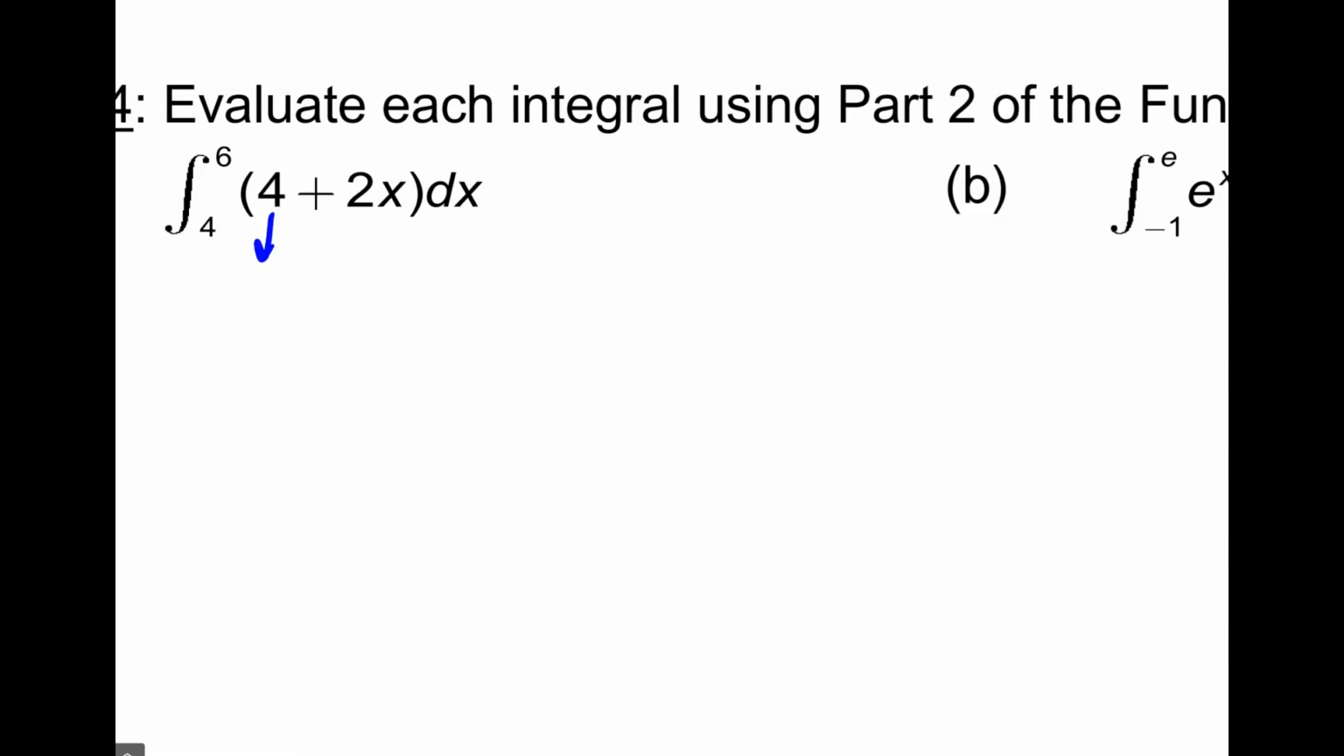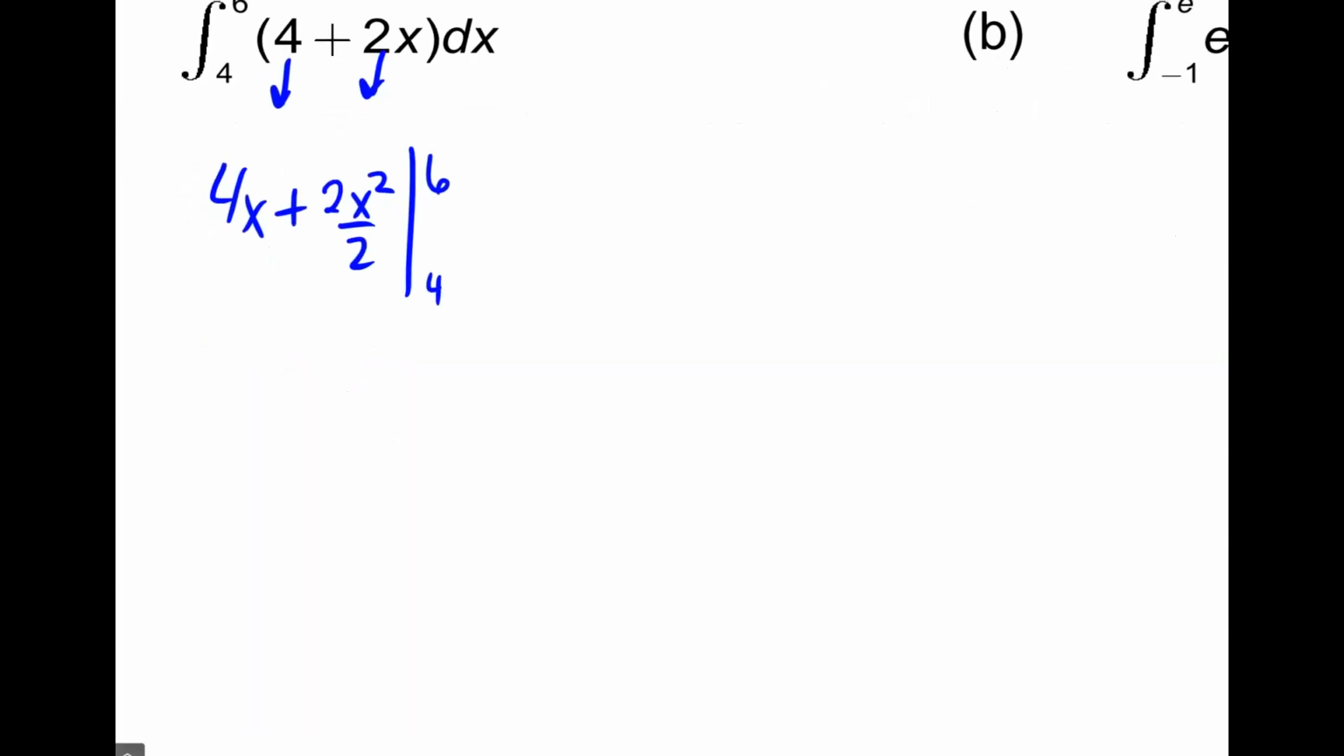Evaluate it. Okay, ready? This is just like the worksheet you're working on right now. 4 is the derivative of what function? How do I go backwards? We're just going to use the power rule. Add 1 to the exponent, divide by your new exponent. This is just going to be 4x plus 2x squared over 2, and I'm evaluating at 4 and 6. Do you need me to back up and show you how I got this? Maybe a little? Okay.